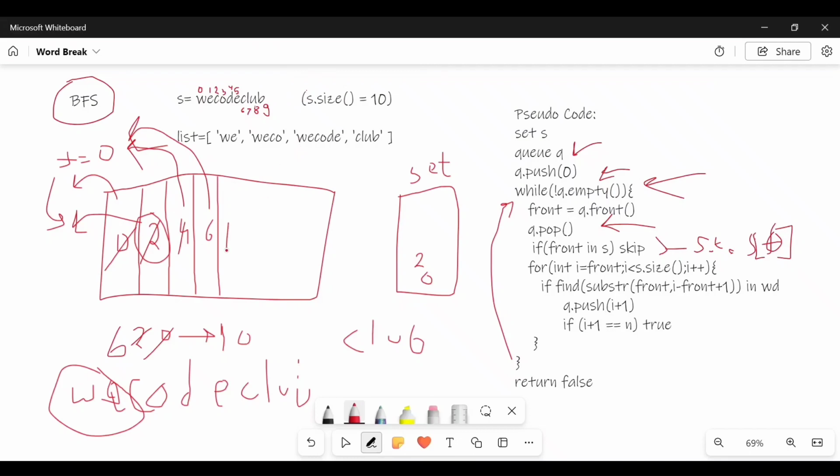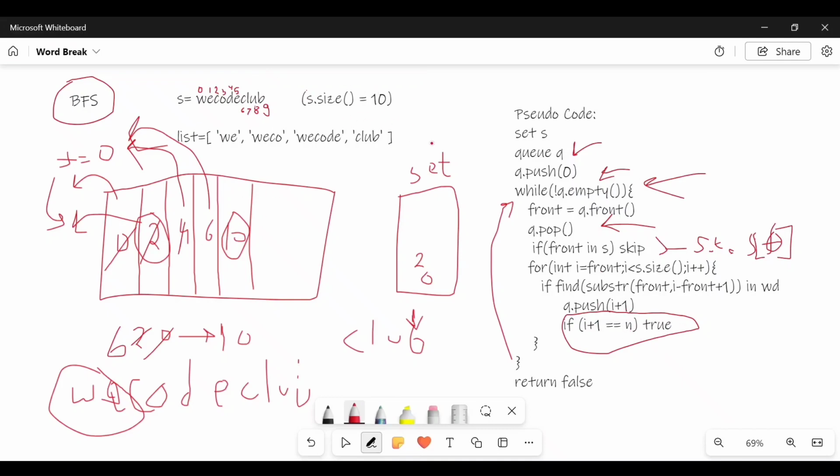So 10 is put into the queue, but I have also added one more condition, which is about I plus 1. If the index after this particular string, this is the ith index, means its last index, if I get this string and it is equal to the size of the array, the size of the array is n, which is 10 here.